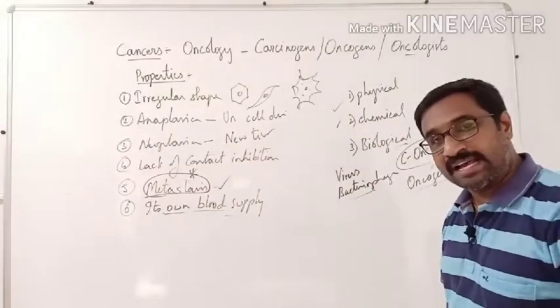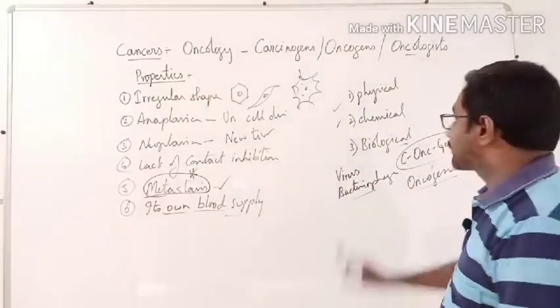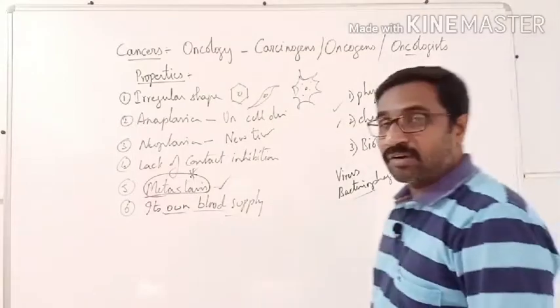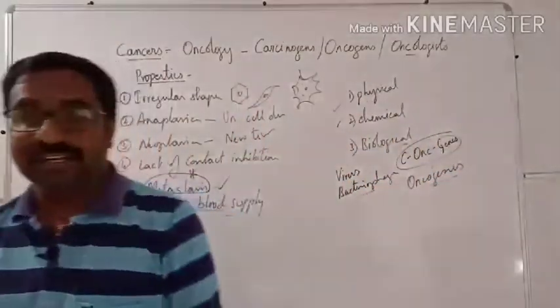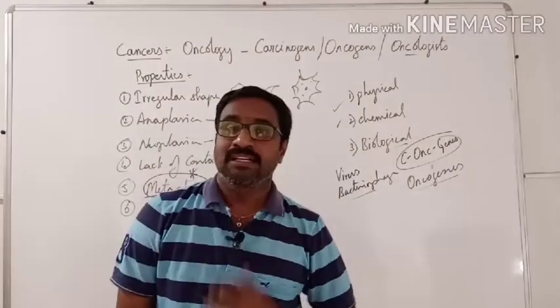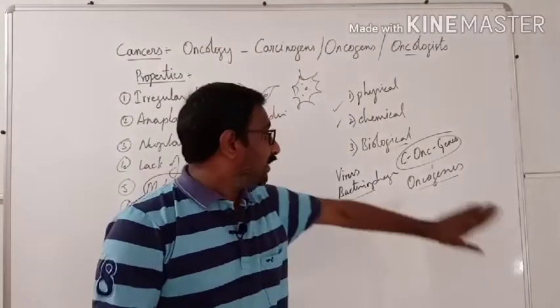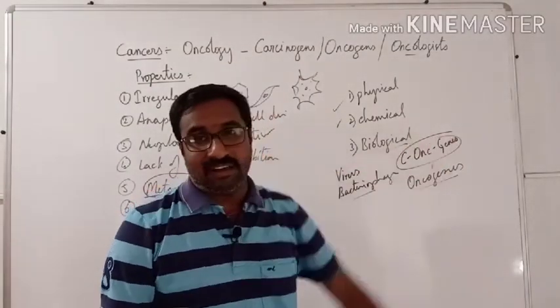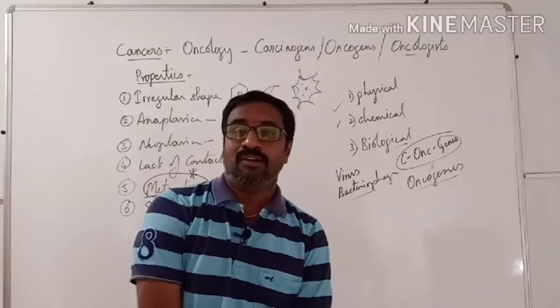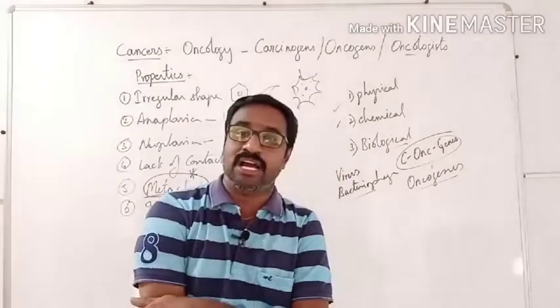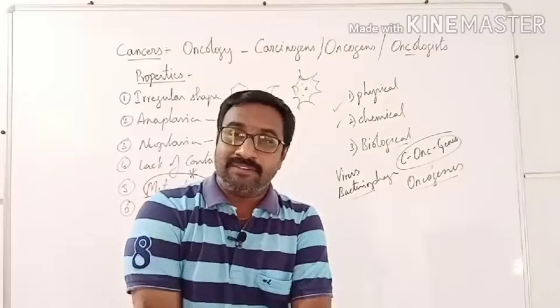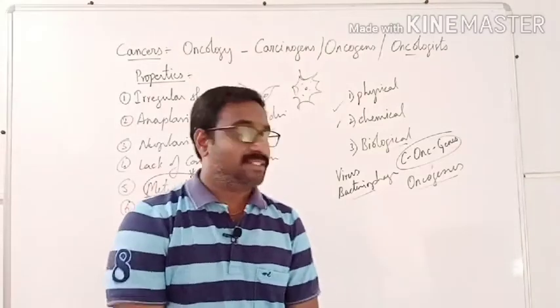That is called cellular oncogenes. Like that, it is the oncogens or carcinogens which will cause the cancers. The most important one is oncogenes, which activate and cause the cancer.